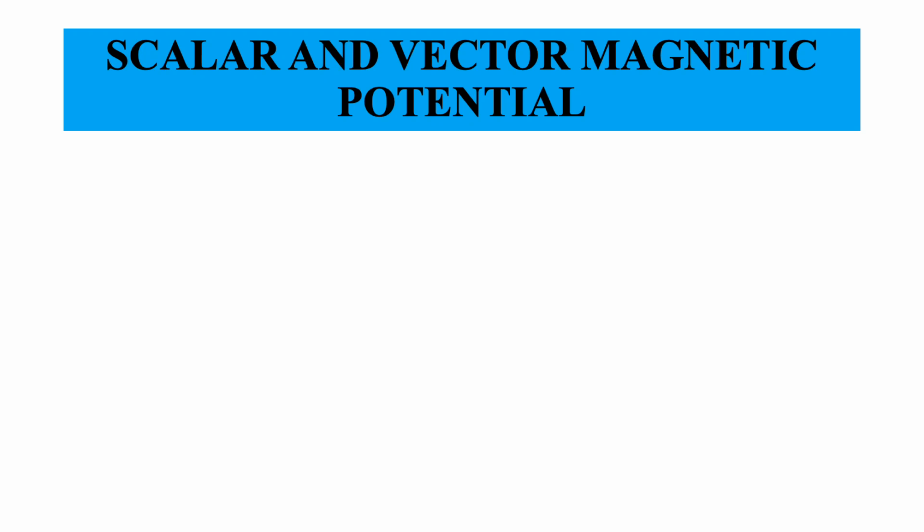Hello everyone. So we have discussed a point form of the law which was curl of H equals J, right? Now there is another law which we need to get. What is that law? Well, I'm not going to derive that law here. I will give you a qualitative idea.